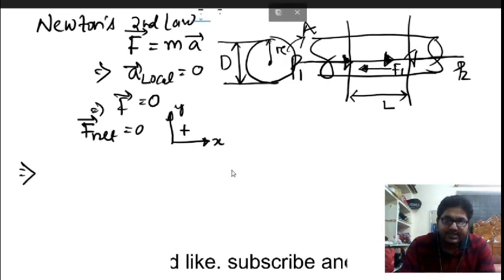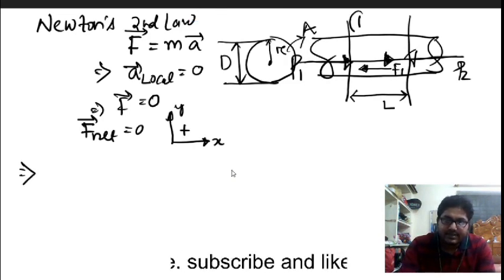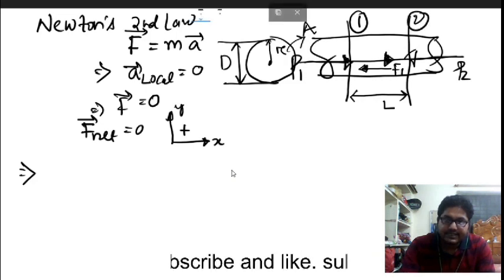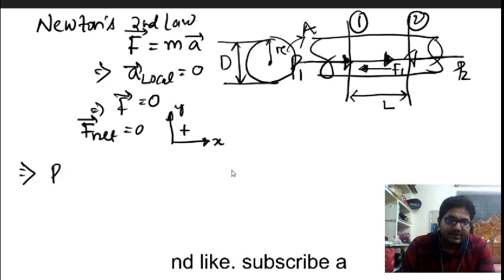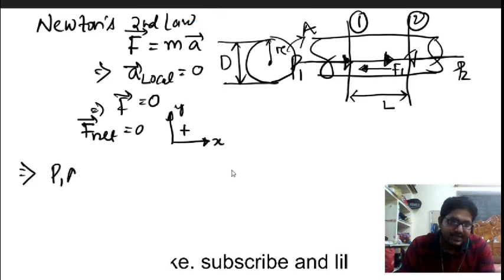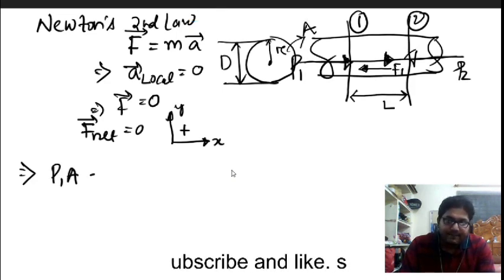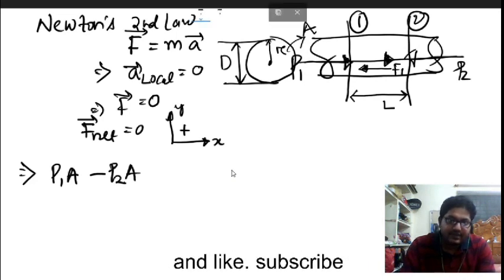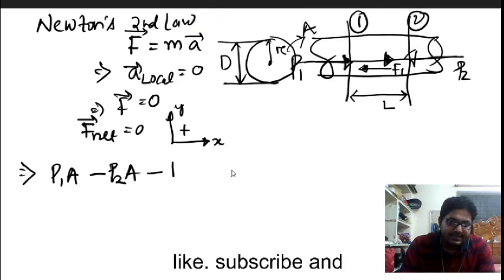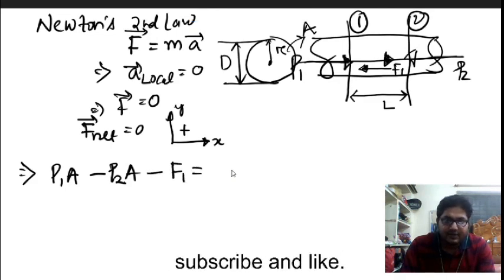At section 1 the force due to pressure is P1 into A, area is constant, minus P2 into A, since P2 acts in the opposite direction, minus F1 is equal to 0.